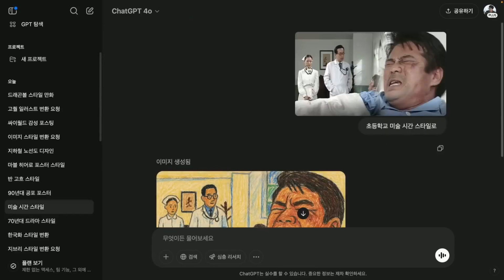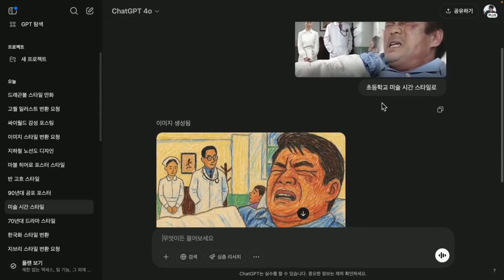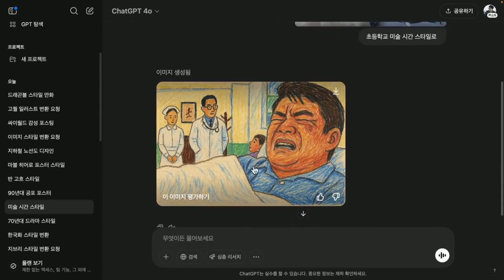Now this is amazing too. I asked for this meme to be drawn as if an elementary school student did it during art class. It actually looks like it was drawn with crayons by a kid. This is truly impressive. I'm showing you how versatile this can be.